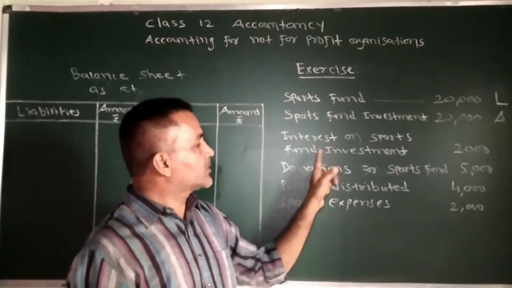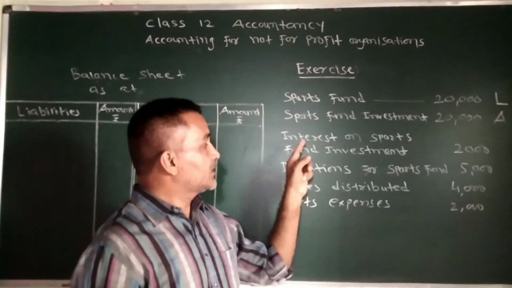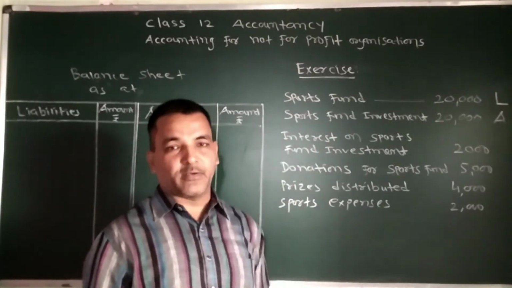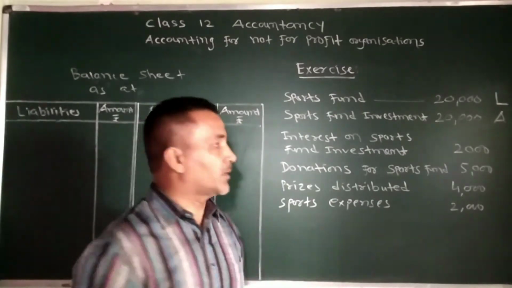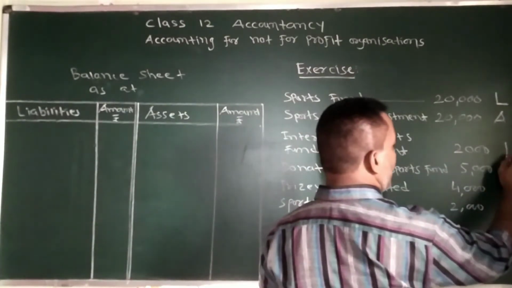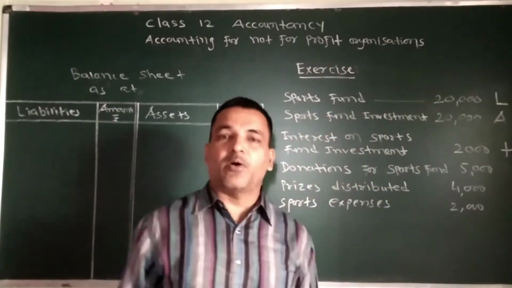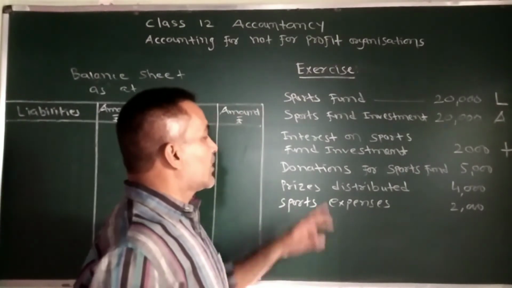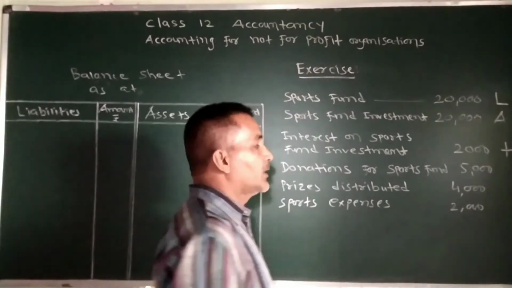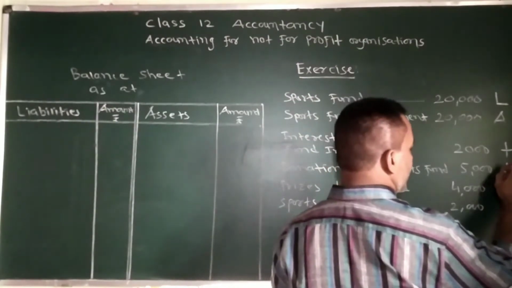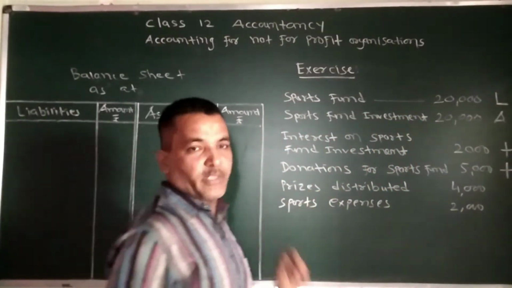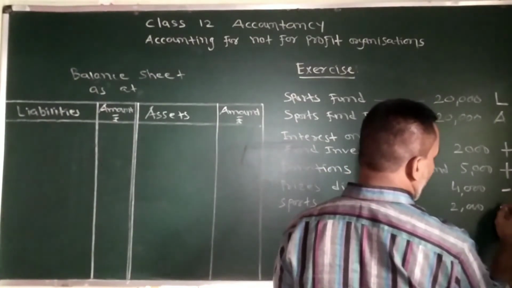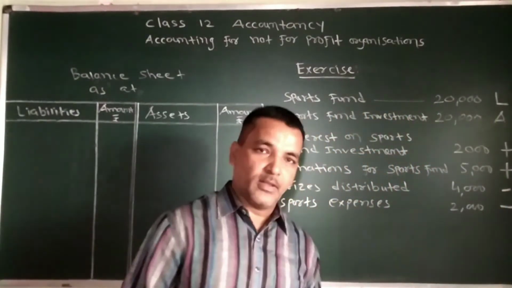Interest on sports fund investment. Now this is interest on sports fund investment. That will not go on asset side, but it will be added to the fund. So we will add it in sports fund on liability side. Donations for sports fund, it will be also added in the sports fund. Prizes distributed and sports expenses, that we will minus from the sports fund.